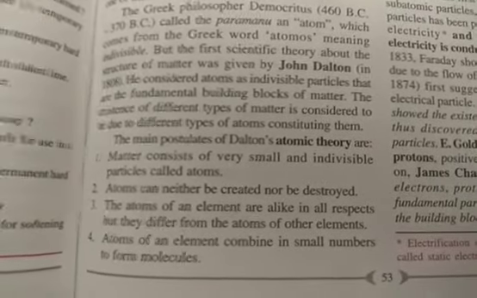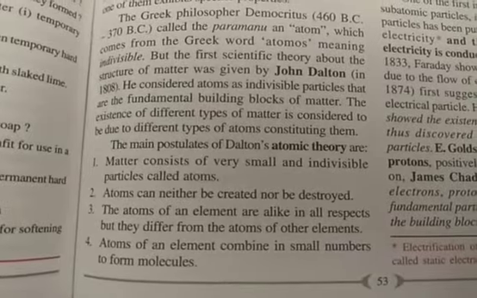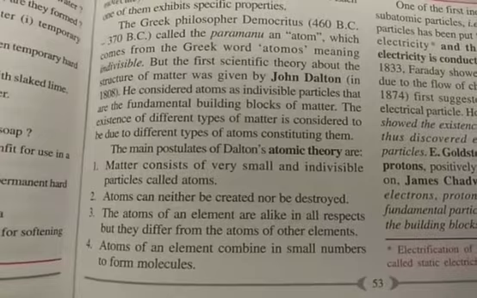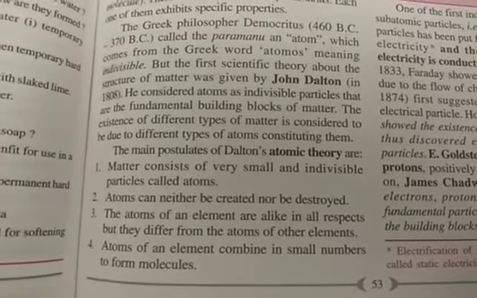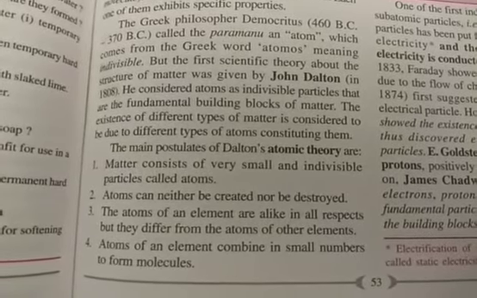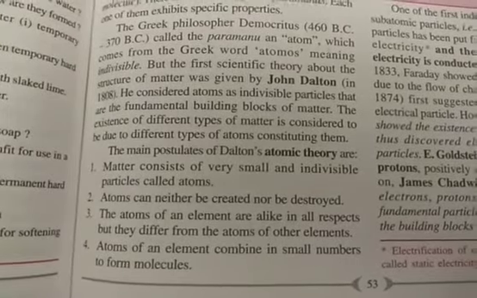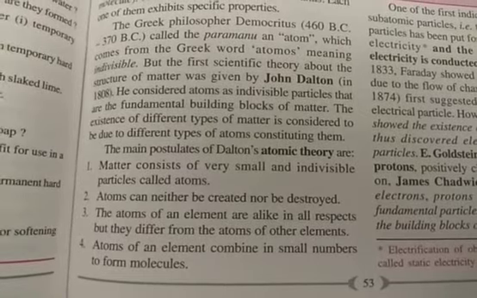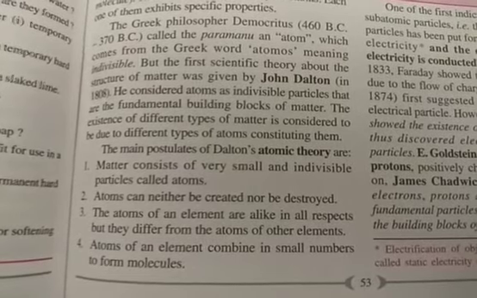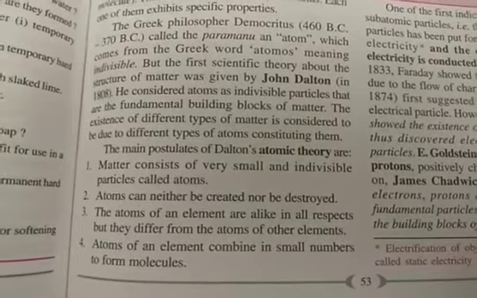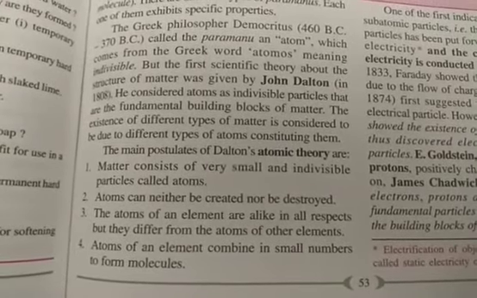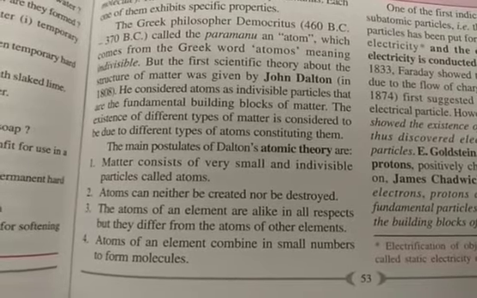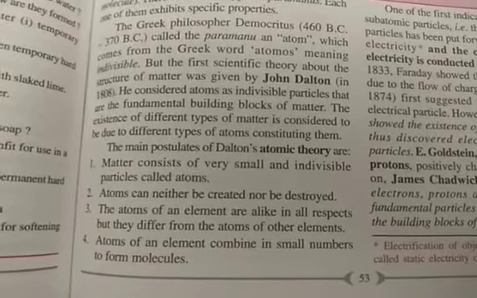So let us see. The first point: matter consists of very small and indivisible particles called atoms. That we are already familiar with, that the smallest particle of matter is the atom. Then his second point was atoms can neither be created nor be destroyed, meaning atoms cannot be divided into further parts. This was his thinking. Then the third point: the atoms of an element are alike in all respects, but they differ from atoms of other elements.